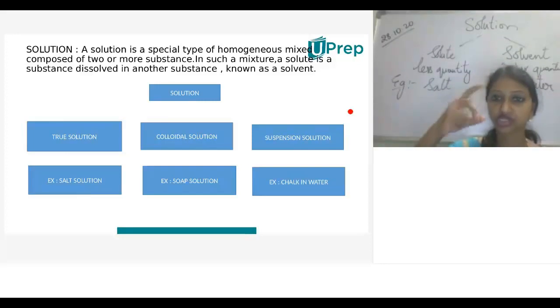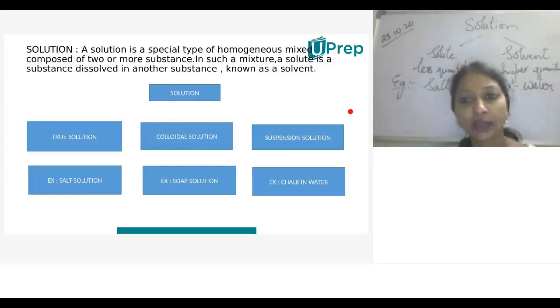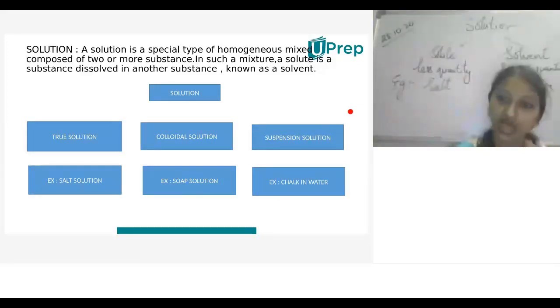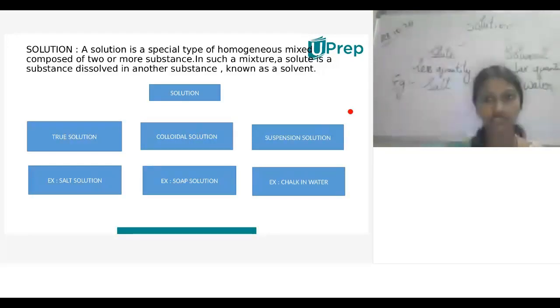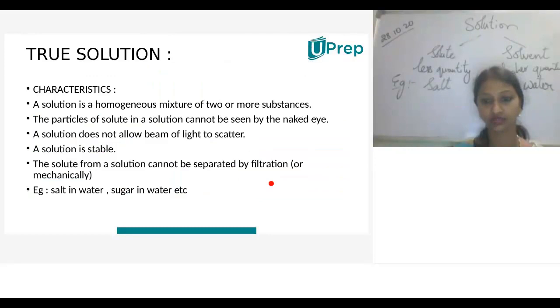If you go to the laboratory, in your lab activity, you can easily know the different types of solutions. But here we are going to deal with different examples so that you can understand the properties of true solution, colloidal and suspensions. So let us see one by one, first, true solution.